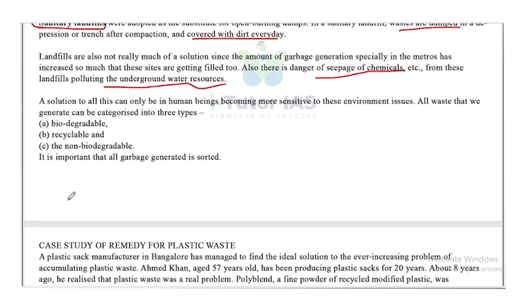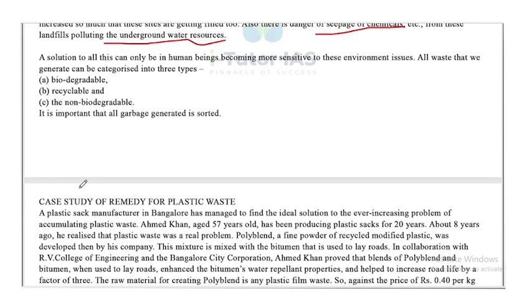A solution to all this can only be in human beings becoming more sensitive to environmental issues. All waste that we generate can be categorized into three types: biodegradable, recyclable, and non-biodegradable waste. It is important that all garbage generated is sorted. So the only solution is that we become more sensitive to waste disposal and we become more careful about it.